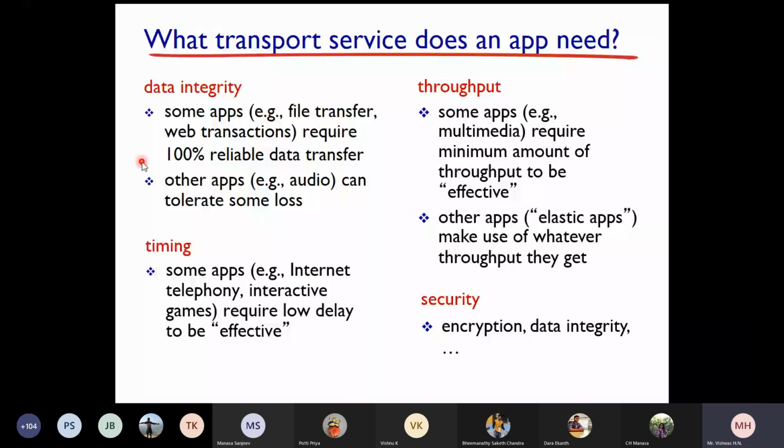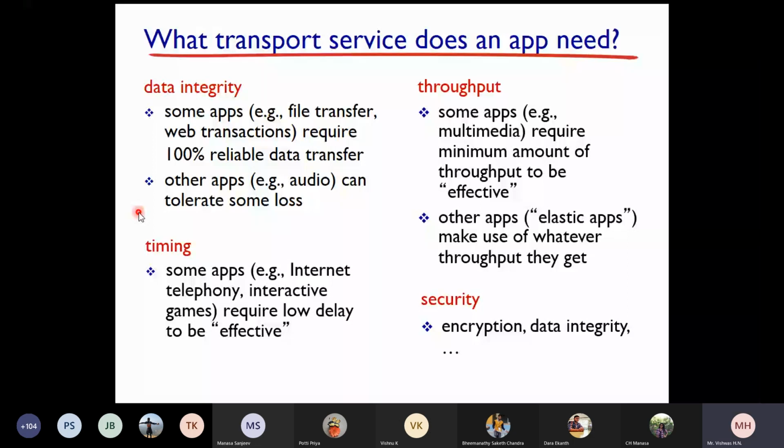Okay, students, so these are the transport services an application requires. Please keep this in mind. If you get a question, what transport services does an application need, you have to clearly mention all this. Am I clear, students? Yes, sir. Okay.